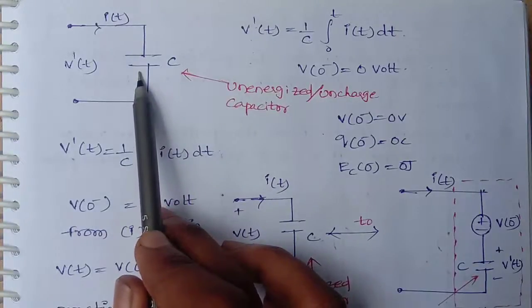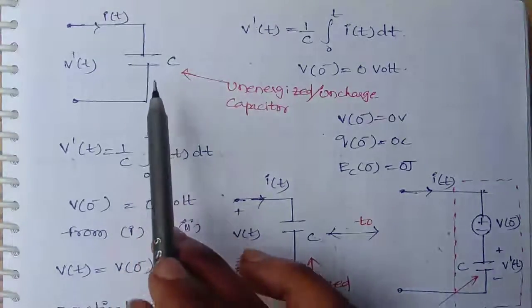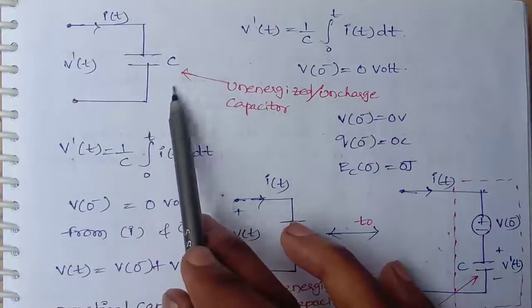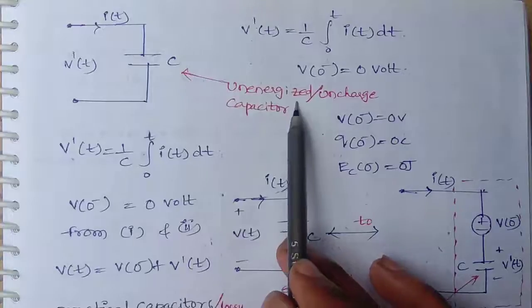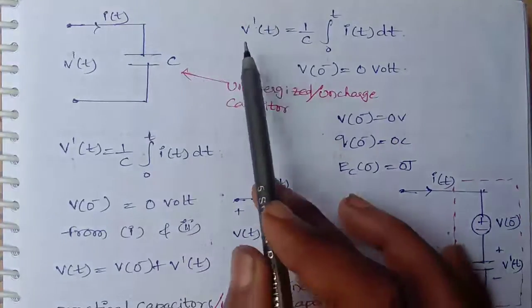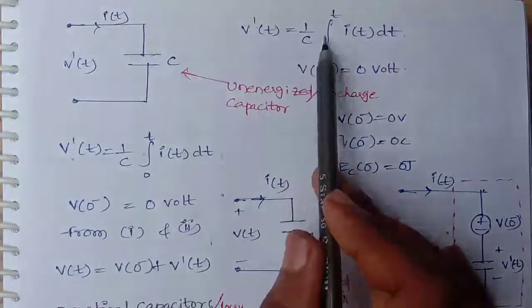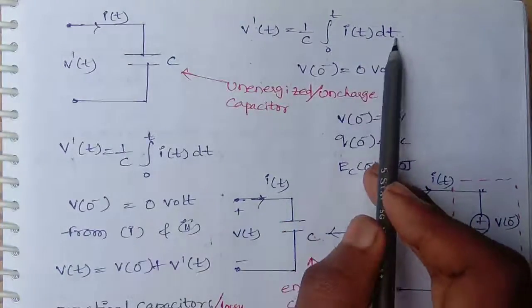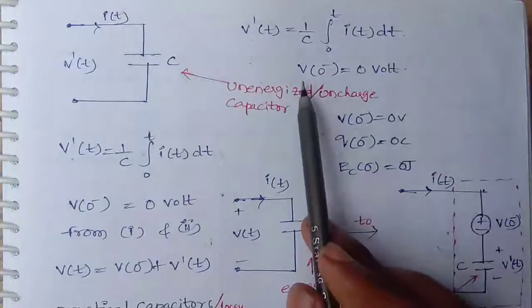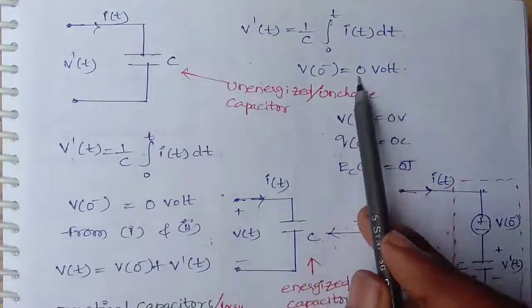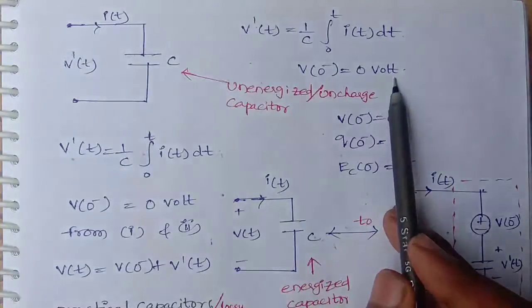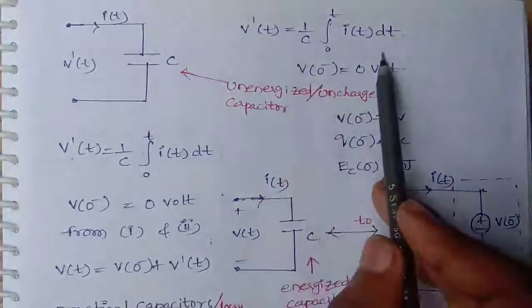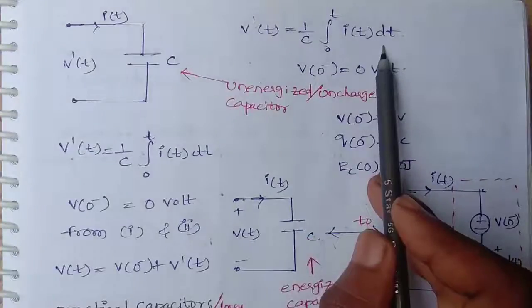If I want to find the voltage expression of this unenergized capacitor, that will become V dash of t is equal to 1 by C integration 0 to t i of t dt, because here V of 0 minus will become 0 volts, right? This is the voltage expression of the unenergized capacitor.